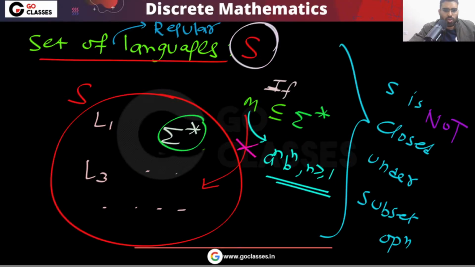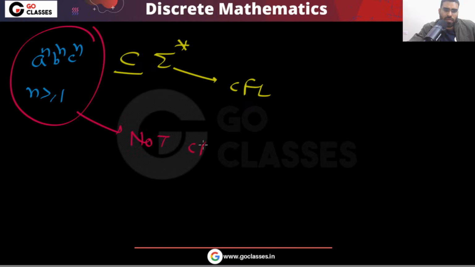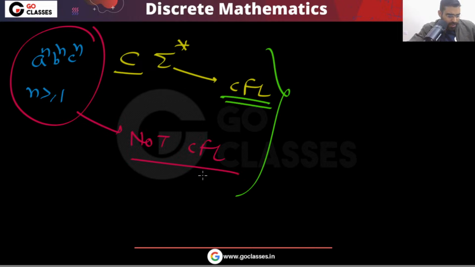But anyway, you can easily see that the set of regular languages is not closed under subset operation. Similarly, for the set of CFLs, you can easily see that sigma star is a CFL, but its subset is not a CFL. For example, take a^n b^n c^n, where n is greater than or equal to 1. This is a subset, and you can notice this is not a CFL. So CFLs are not closed under subset operation. The subset of a CFL may not be a CFL.